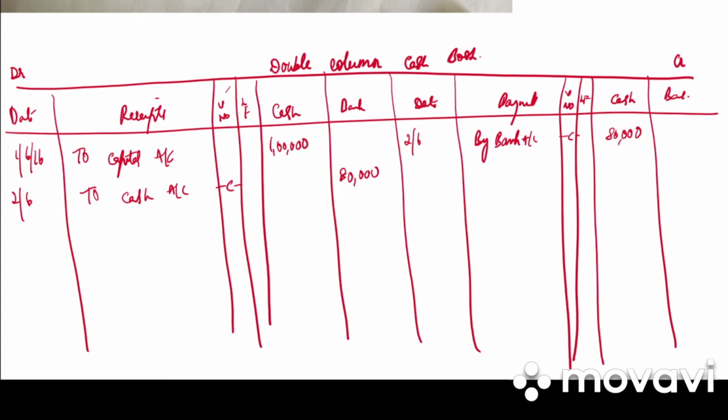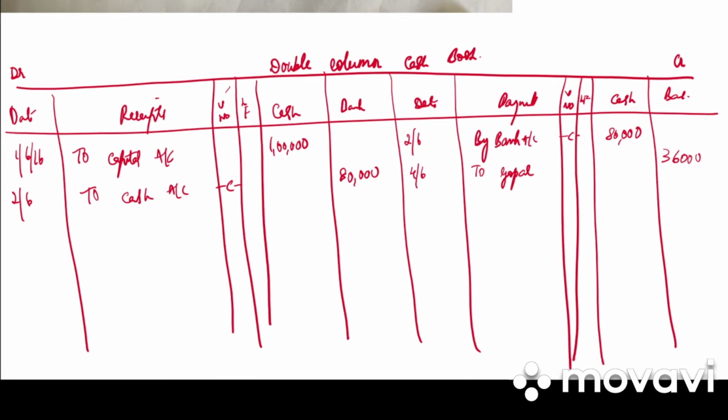It won't be entered. Paid to Gopal by check. So on 4th June, to Gopal, how much did we pay him? 36,000. So in the bank column we'll be writing 36,000. Then we have sold goods to Ram on credit, won't be entered. Received check from Ram in full settlement. This will be in our journal entry.